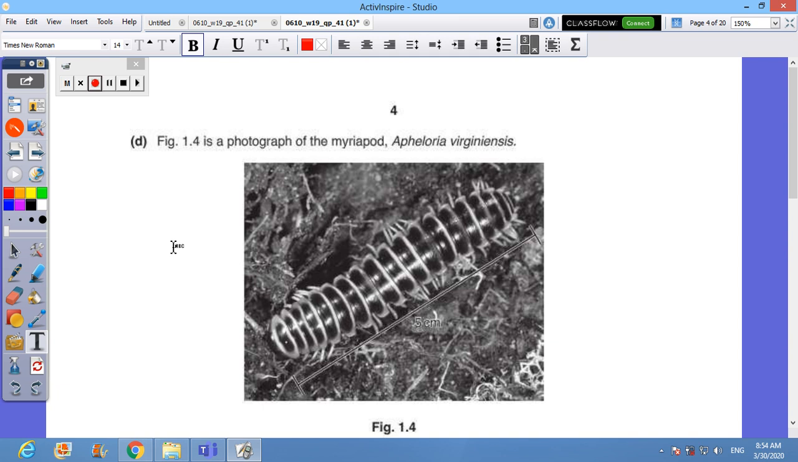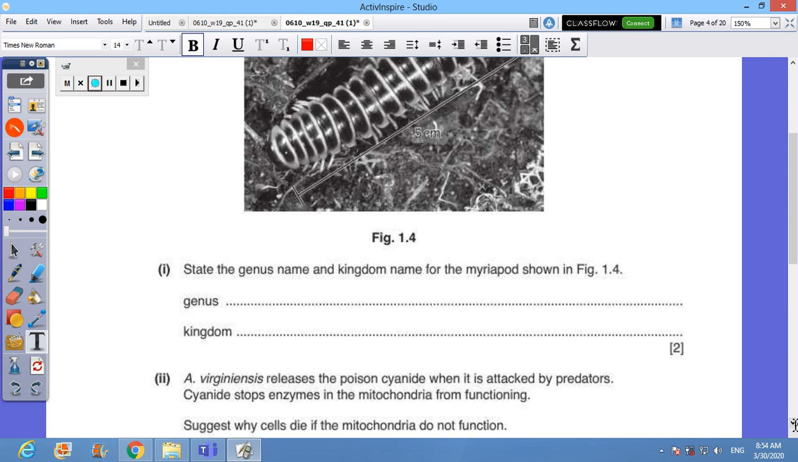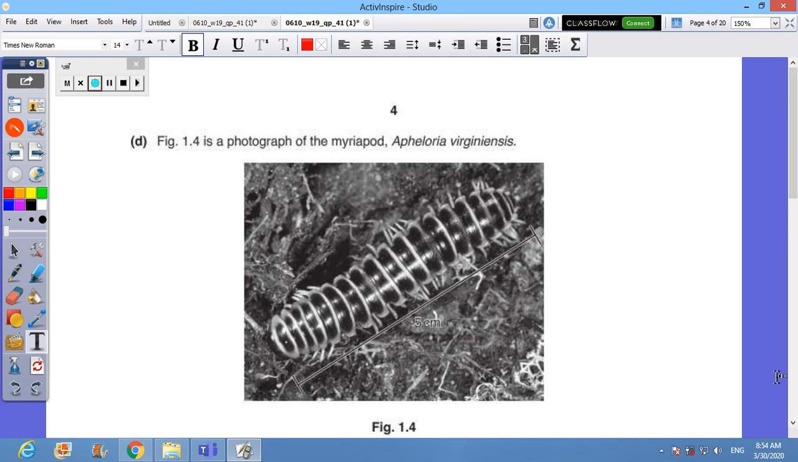Part D, the figure 1.4, is a photograph of the myriapode, which is called Aphiloria virginiensis. State the genus name and the kingdom name for the myriapode shown in the figure. In order to write the genus name, I should write it either underlined or in italic. As it is difficult for you to write it in italic, you need to start with a capital letter.